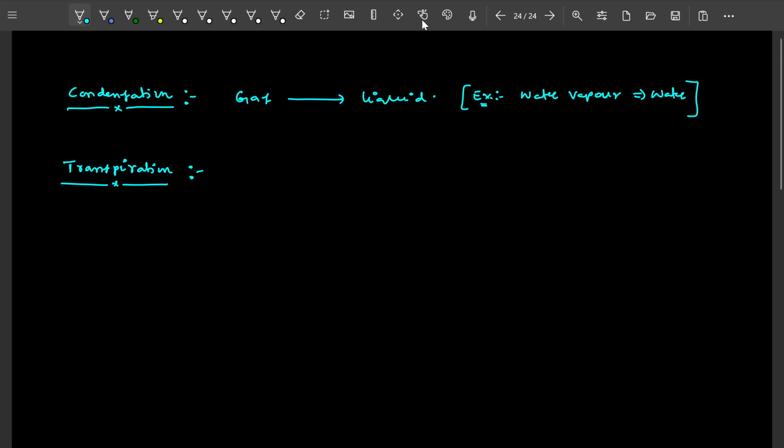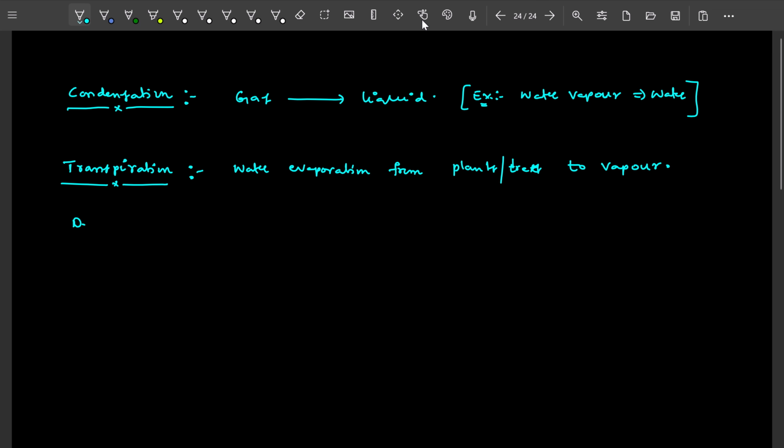Transpiration means water evaporation from plants or trees to vapor, or water vapor. This is called transpiration.